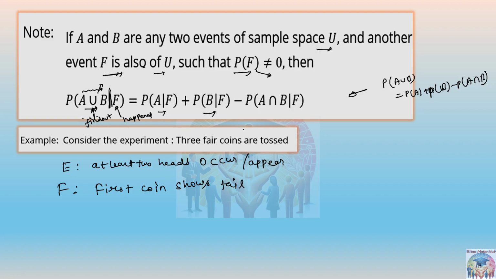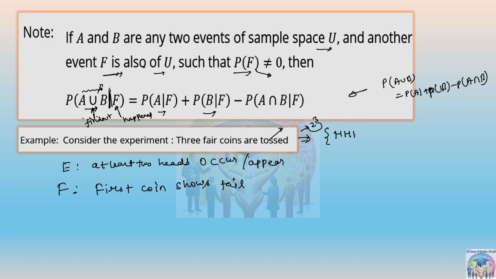So first you have to write the probability of event E and probability of event F. If a coin is tossed 3 times, how many elements will be in the sample space? 8, right? 2 to the power 3, because a coin can have 2 possibilities, and since we are tossing it 3 times, 2 to the power 3.